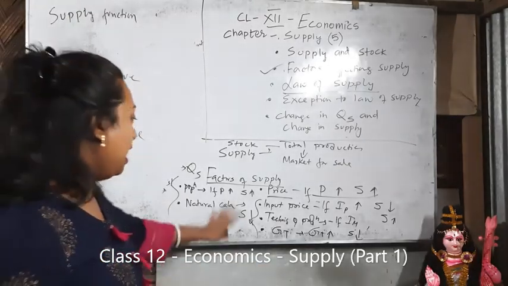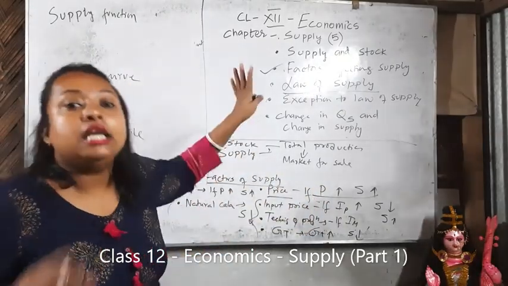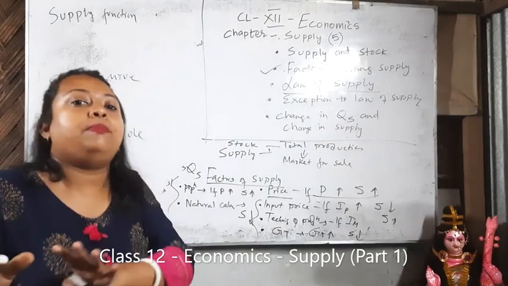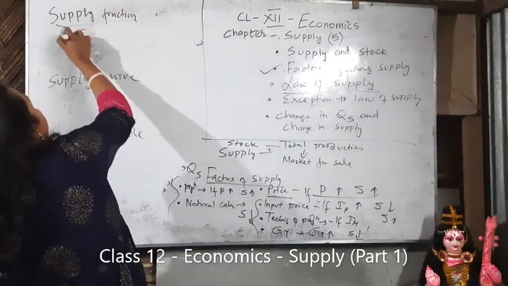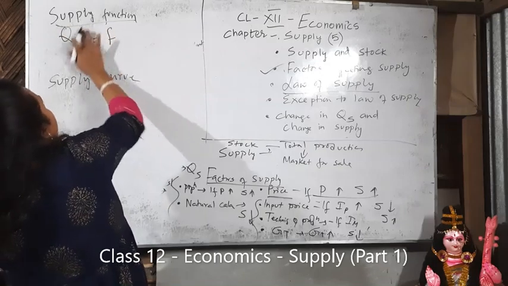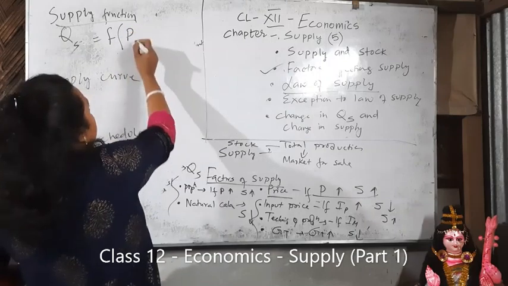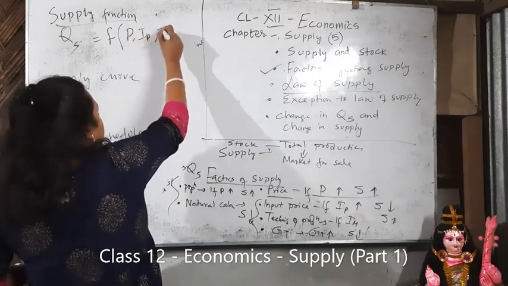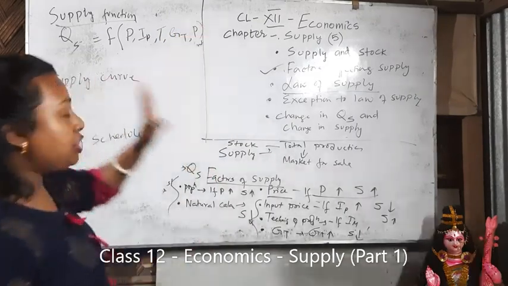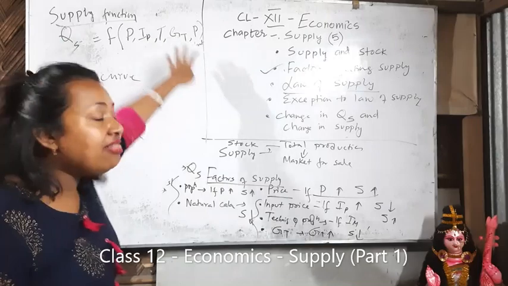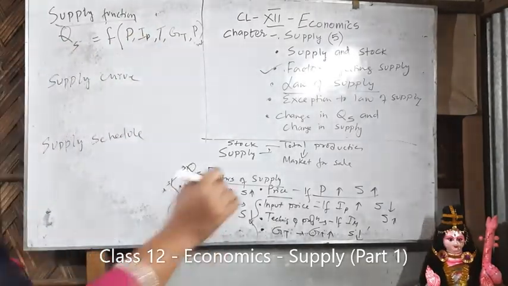Now you know that there are various factors that affect supply, right? The relationship between supply and the factors affecting supply is called supply function. That means quantity supplied is a function of what? Price, own price, input price, technique of production, government tax, population. So the relationship between quantity supplied and the factors that affect supply is called supply function. Clear?